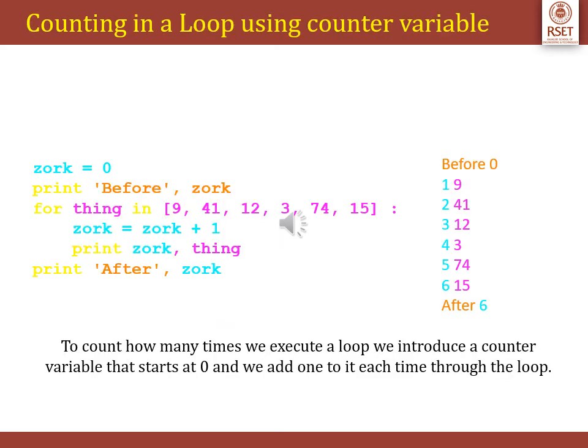Let us look at some common examples in programming. When we are counting in a loop, we can use a counter variable. We generally name it a counter variable to count how many times we execute a loop. We generally start at 0 and we add 1 to it each time we go through the loop. The given example and its sample output is self-explanatory.